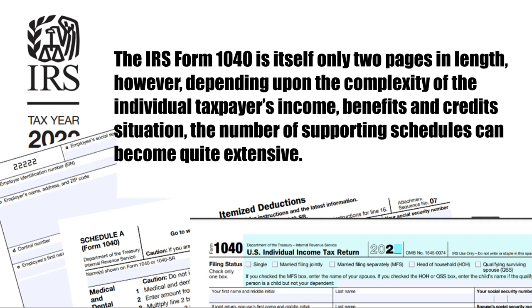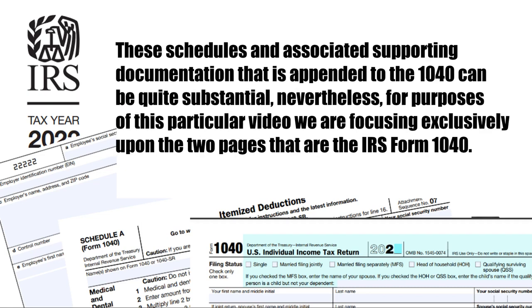The IRS Form 1040 is itself only 2 pages in length. However, depending upon the complexity of the individual taxpayer's income, benefits, and credit situation, the number of supporting schedules can become quite extensive. These schedules and associated supporting documentation that is appended to the 1040 can be quite substantial. Nevertheless, for purposes of this particular video, we are focusing exclusively upon the 2 pages that are the IRS Form 1040.